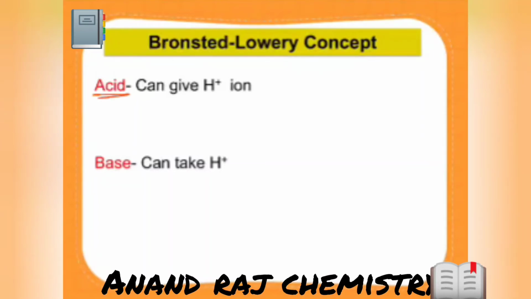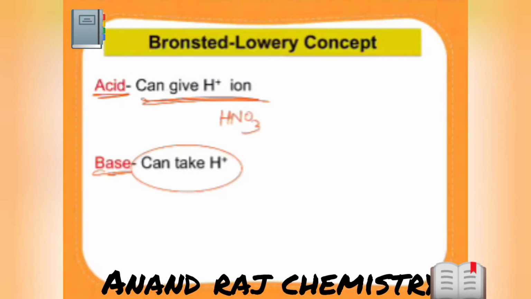According to this, an acid can give H plus ions and a base can take H plus ions. Simple as that. Let me show you an example. HNO3 can give H plus ion and NO3 minus. So HNO3 is giving an H plus ion, that's why it is considered an acid.